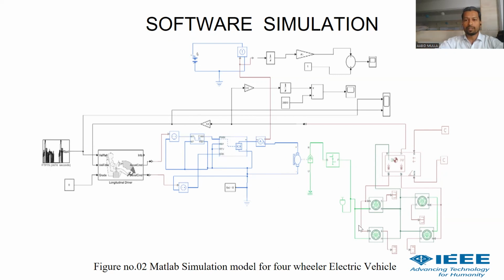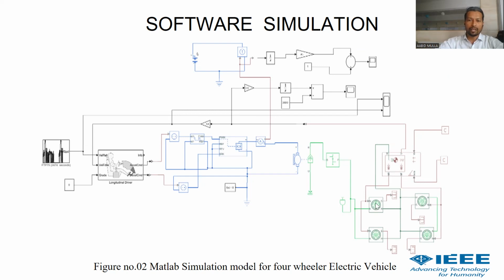Here you can see the four-wheeler vehicle, in which the four wheels of the vehicle are there. Here you can see the vehicle dynamics parts. We have designed the aerodynamic drag, rolling resistance, and all the other dynamic parameters in this block.